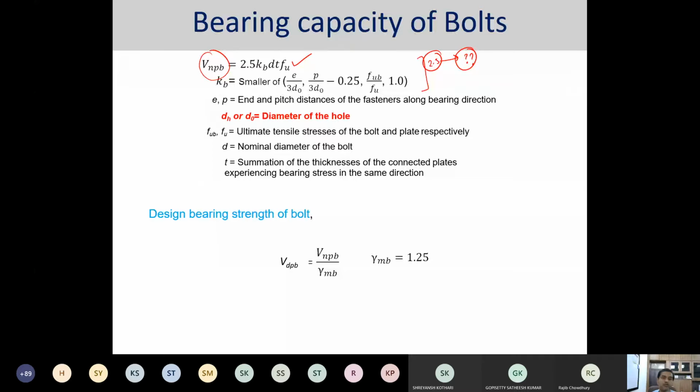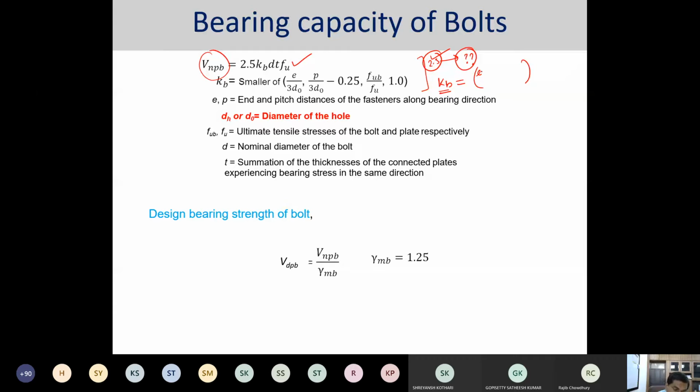So what we do is we have a set of, let's say, 1,000 or 10,000 samples of data. From there, we do a curve fitting kind of thing, and we get the approximate value, and that approximate value is chosen over here as 2.5. Then there is another factor that is called KB. KB is a factor which is again dependent on many factors. So what is it dependent on?